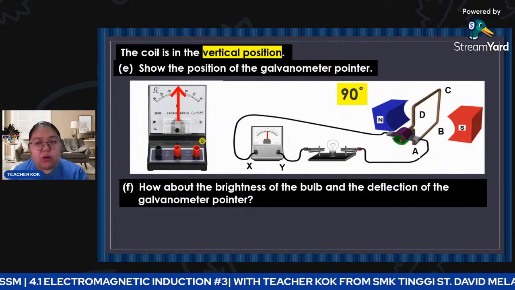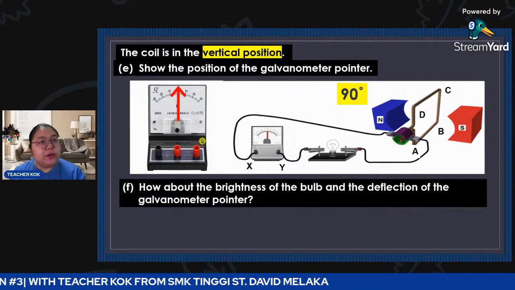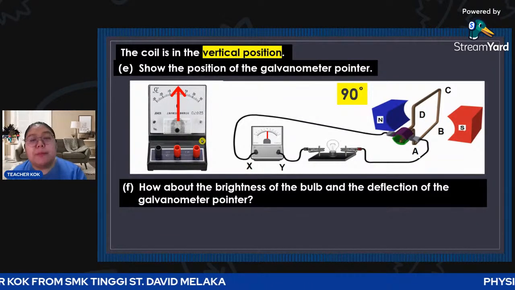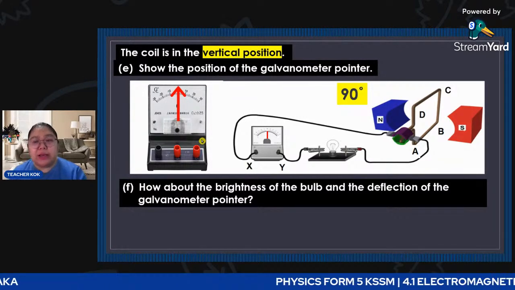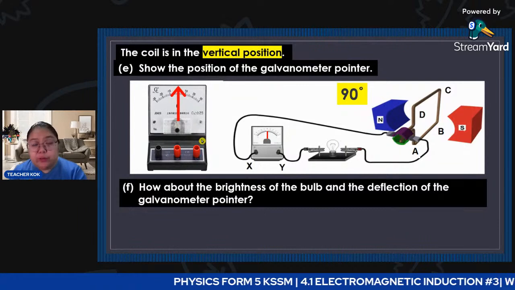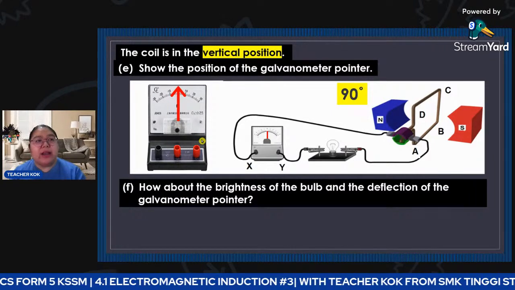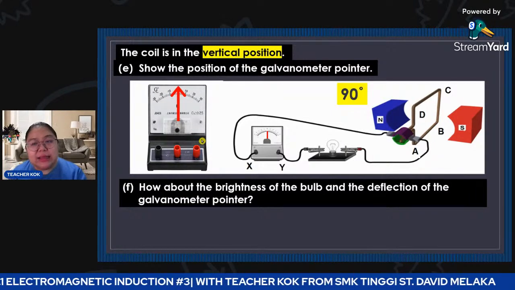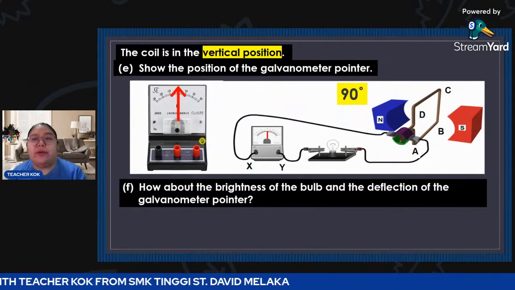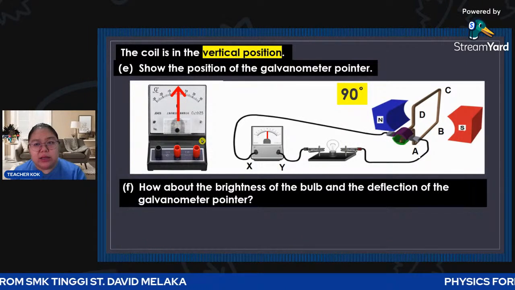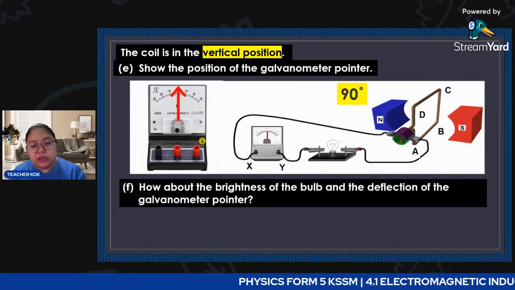Why is there a 0? In this situation, the magnetic field is still there because of the permanent magnet. But the coil is now vertical, standing straight. When it's vertical, there is no cutting of magnetic flux at 90 degrees. The coil is exactly parallel with the magnetic field. So that's why no induced current is produced when it's at 90 degrees, when it's vertical.